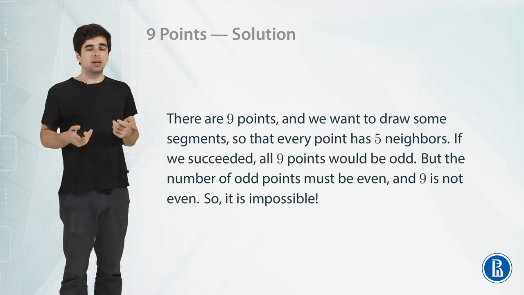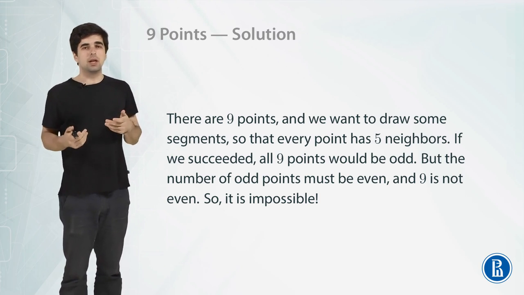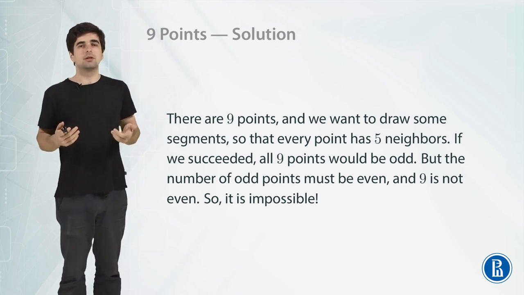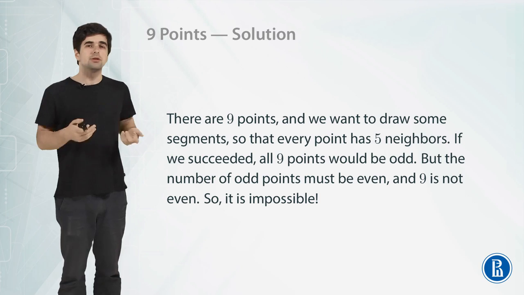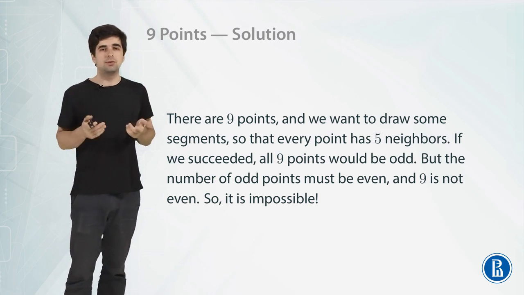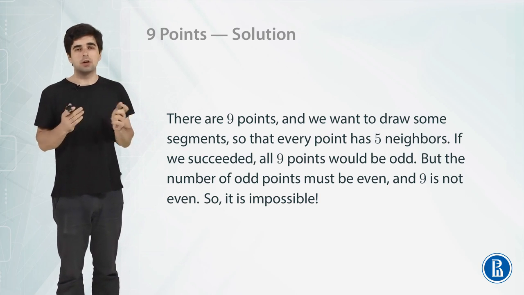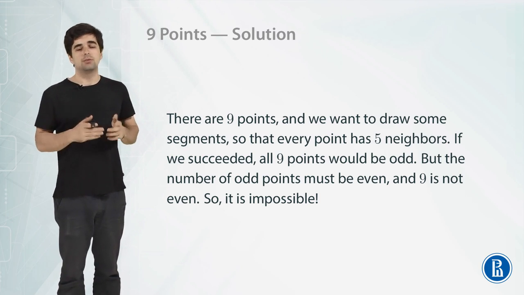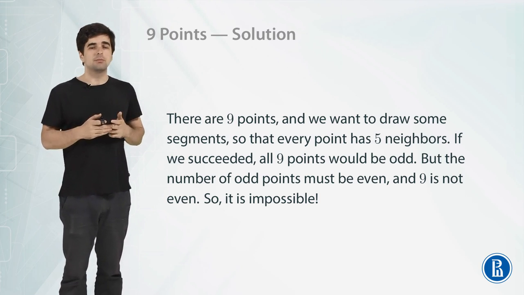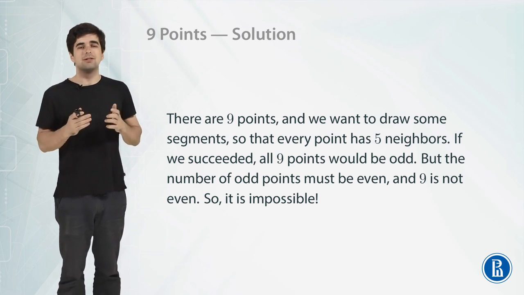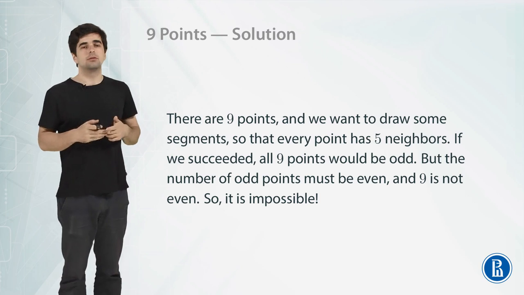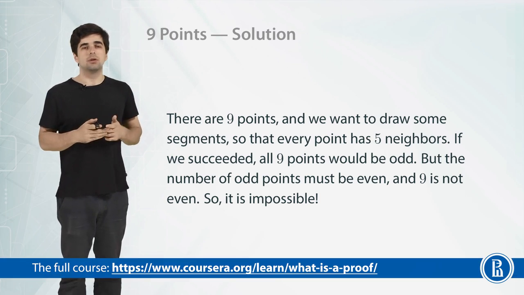We could try proving it by drawing every possible combination of segments for 9 points and showing that each one doesn't satisfy the requirement, that there is at least one point that doesn't have exactly 5 neighbors. But that would take a ton of time. Instead of doing that, we have proven, using mathematical induction, a supportive statement about the number of odd points, that it is always even. And then, based on that, we proved that this problem cannot be solved.